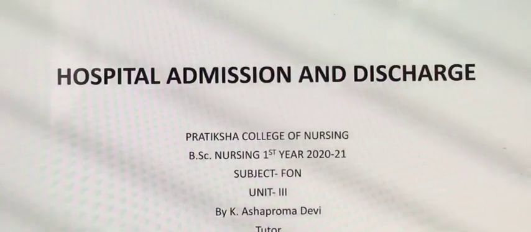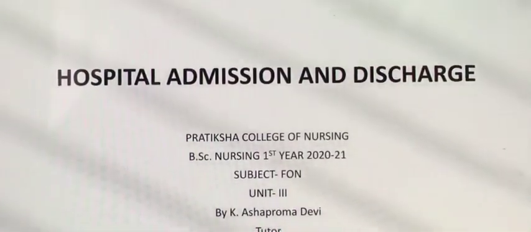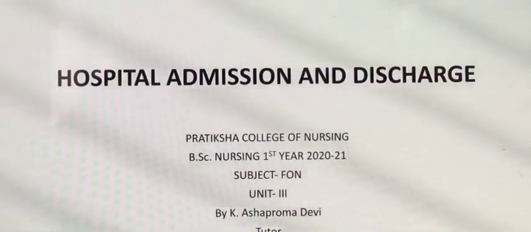Today we are going to have a discussion class on unit number 3, that is hospital admission and discharge procedure. So let's see what is hospital admission. First of all, a hospital is a place where the sick patient comes for treatment, investigation, or further diagnostic evaluation.